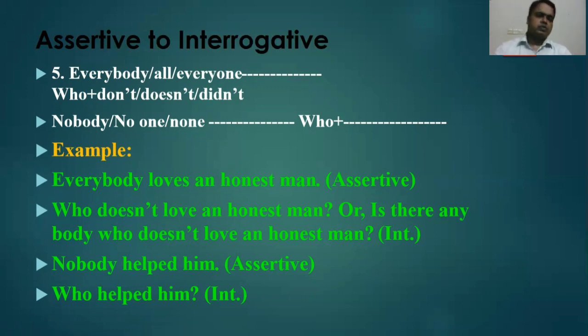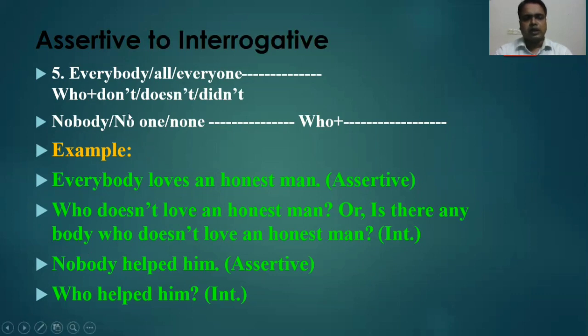Now dear learners, we are going to practice some questions, I mean from affirmative to negative and assertive to interrogative, and at the same time vice versa. In case of assertive to interrogative and interrogative to assertive, you will follow the same ideas. Suppose you are getting here "who helped him", so you have to follow this one. I mean nobody, no one, or none, you have to use.